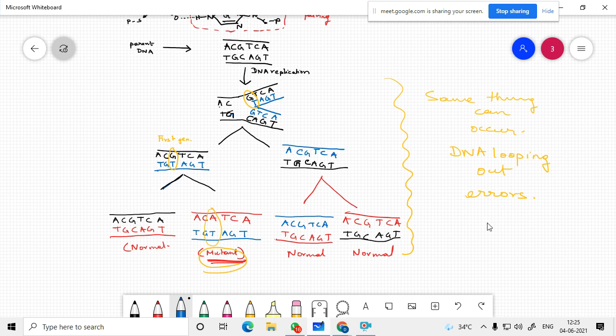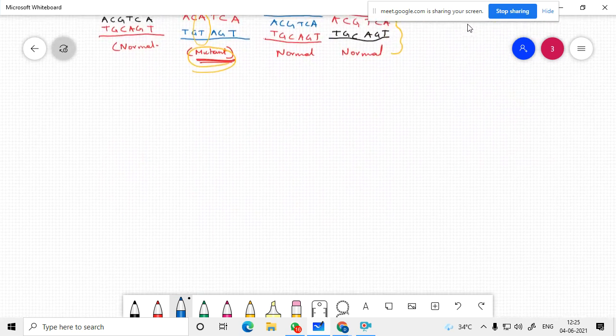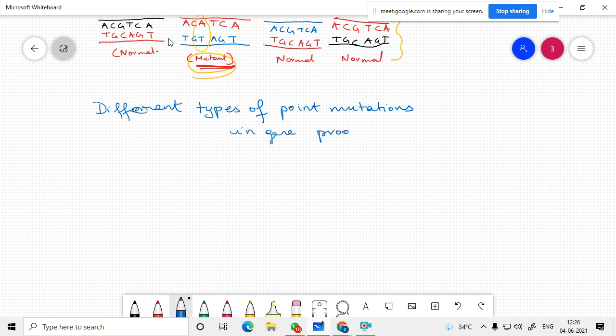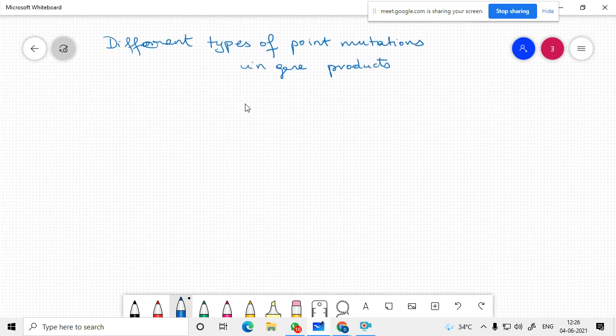Different types of point mutations in gene products. We will be talking about three aspects.